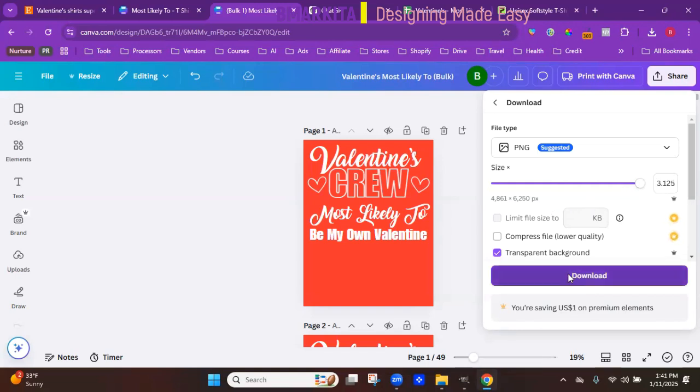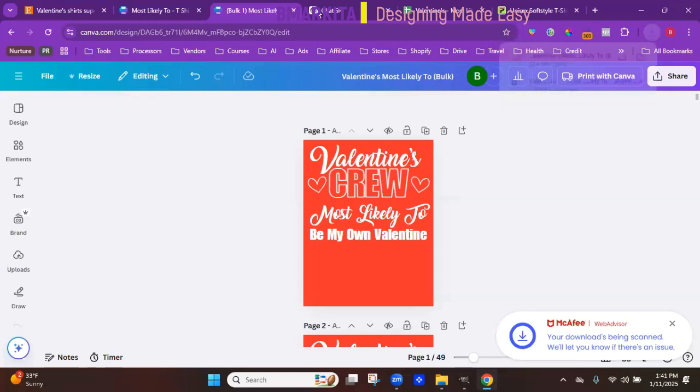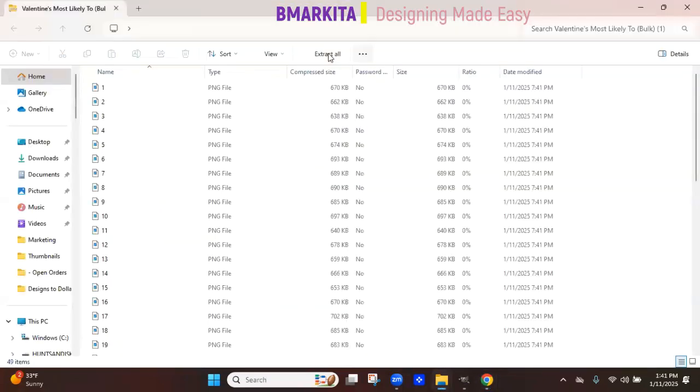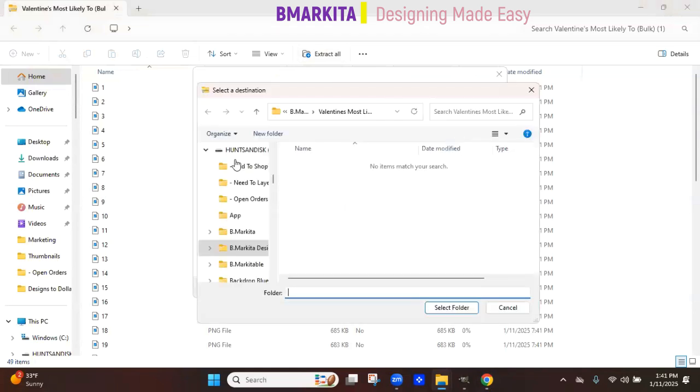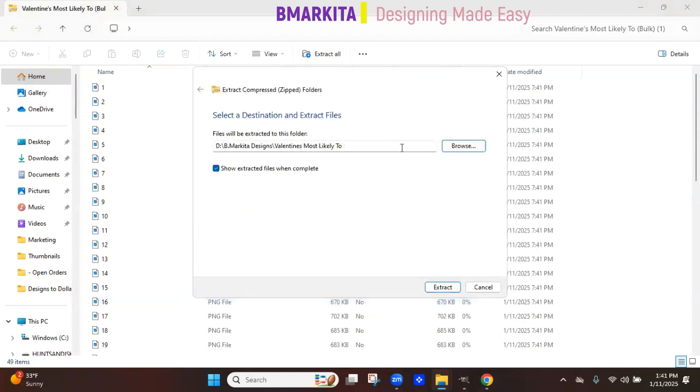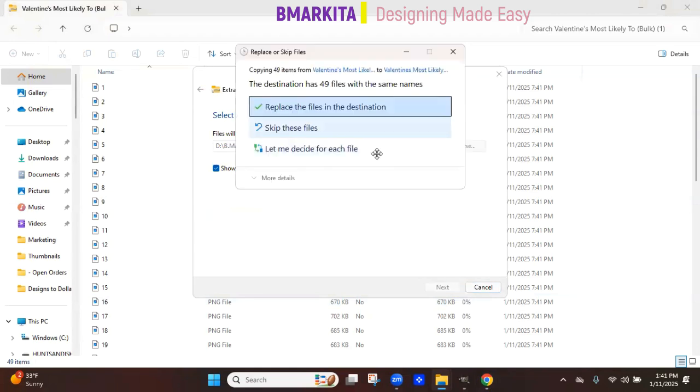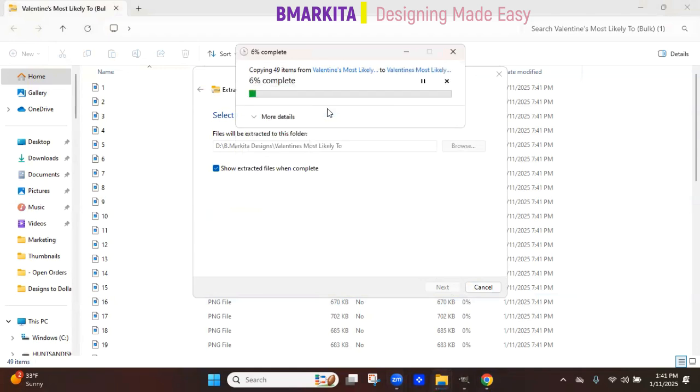Click on download. Let's unzip that file that we just created. Let's go to extract all. We're going to go back to that folder for our Valentine's. Select folder. Click on extract. And I'm just going to replace the files in the destination with these new ones.